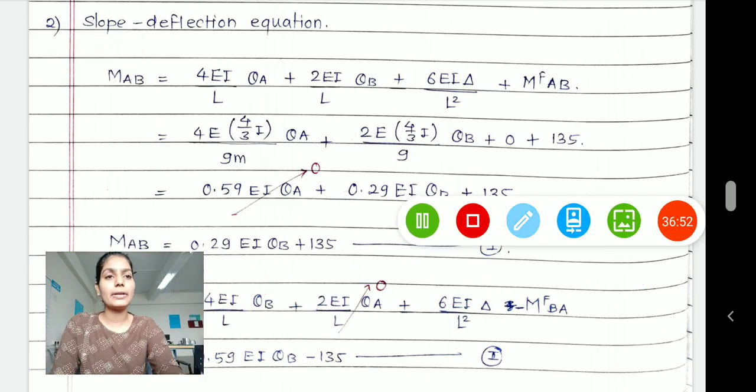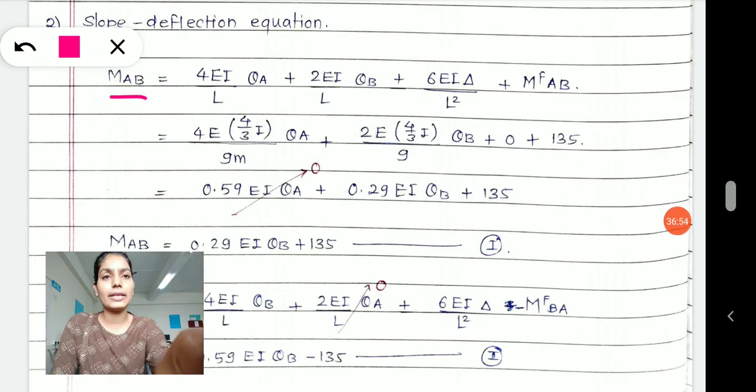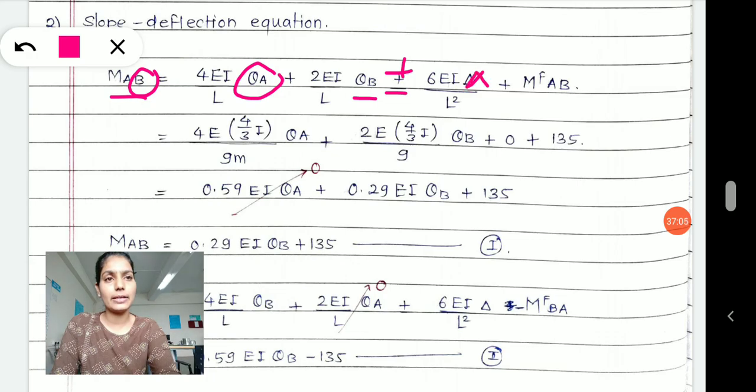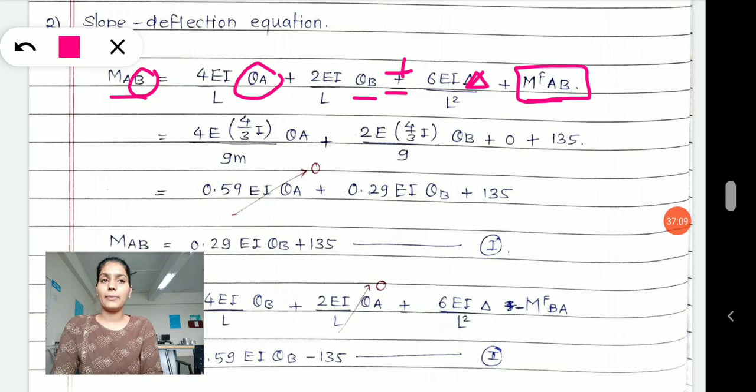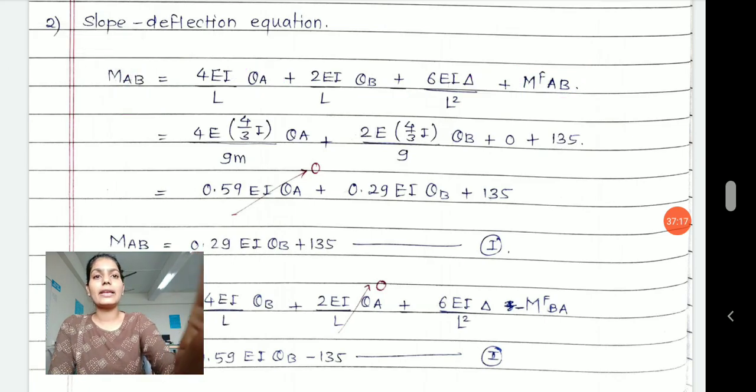If I am writing for the moment AB: 4EI by L theta A, 2EI by L theta B, plus or minus 6EI by L square delta, and first thing is the fixed end moment AB, because we are writing moment for MAB.